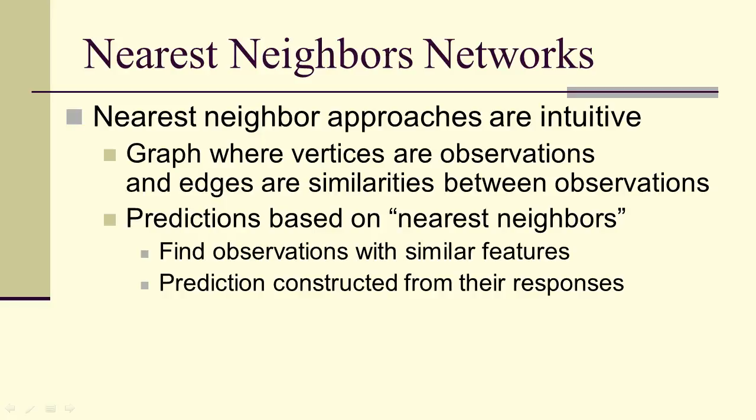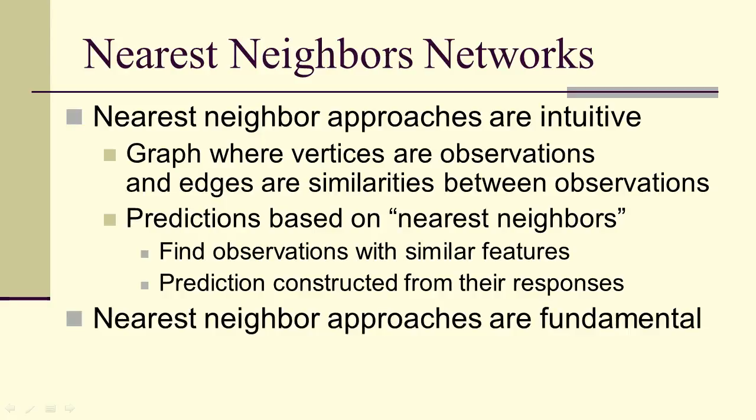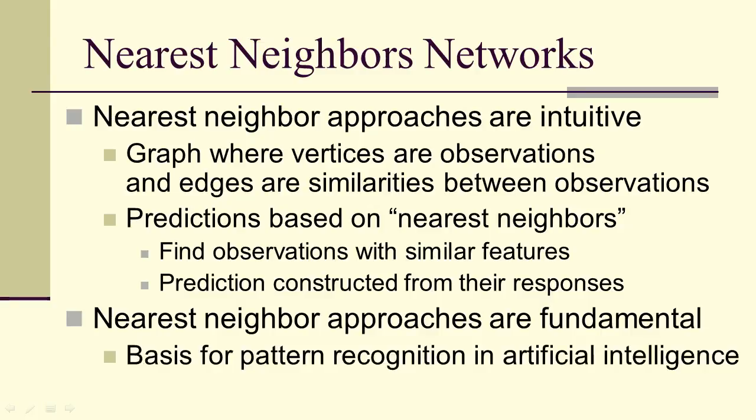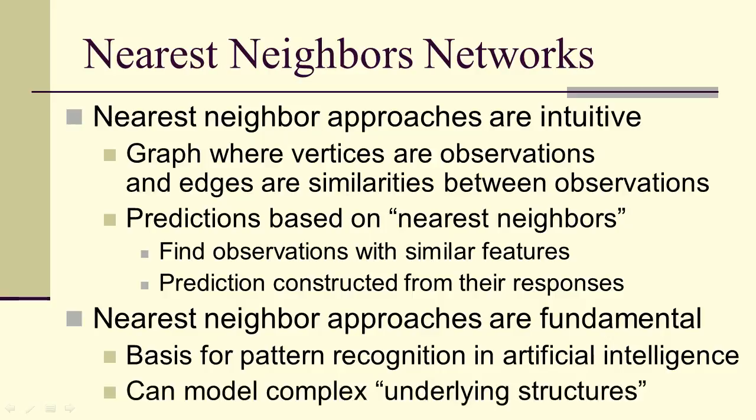Predictions are based on nearest neighbors. We find observations with similar features, and then the prediction is constructed from their responses. Nearest neighbor approaches are fundamental. They are the long running basis for pattern recognition in artificial intelligence, and they can model these complex underlying structures.